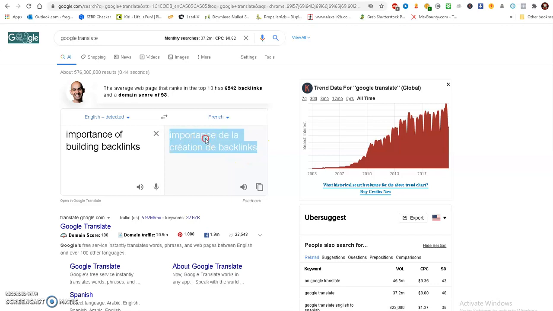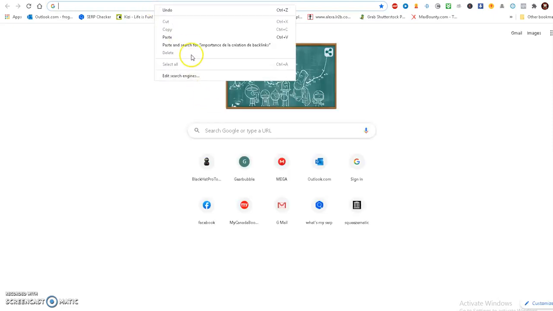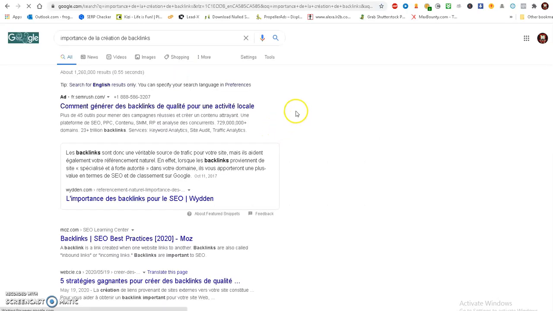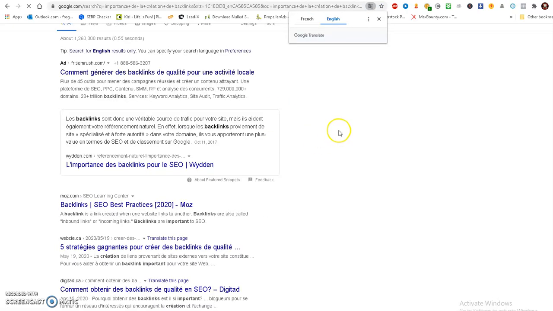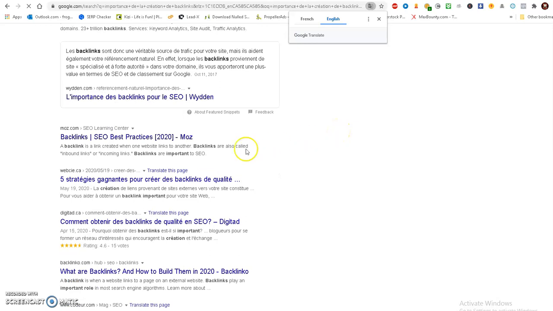Okay, so now I will highlight the French side of it. I will go on Google search, in French. Okay, so here, what you want to do is go to a top article.